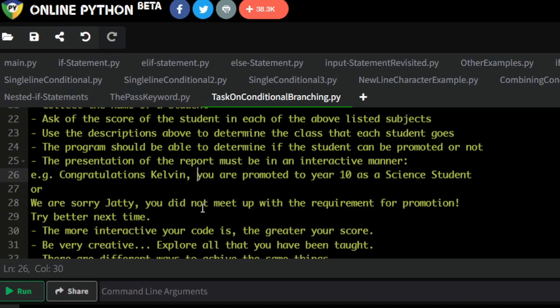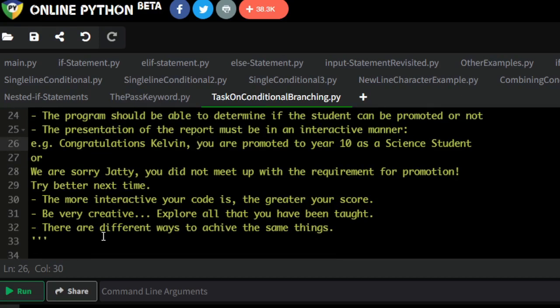That's another possibility. It's possible that the person fails, it's possible that the person passes, it's possible that the person doesn't meet up with some of these conditions. So let it just be able to capture all possibilities. The more interactive your code is, the greater your score. Be very creative, explore all that you have been taught. There are different ways to achieve the same things. Just bear all this in mind, and I'm sure you should be able to do something nice.